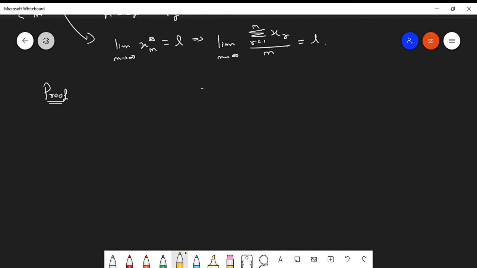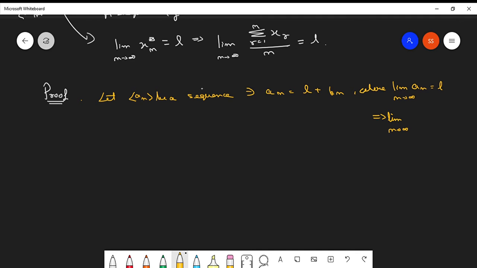Let a_n be a sequence such that a_n equals L plus b_n, where limit n tends to infinity a_n equals L. Then this implies limit n tends to infinity b_n equals 0, which further implies that the sequence b_n is convergent, right?